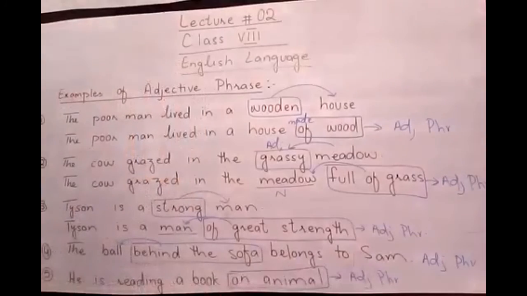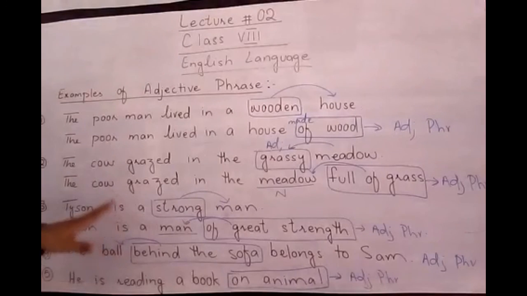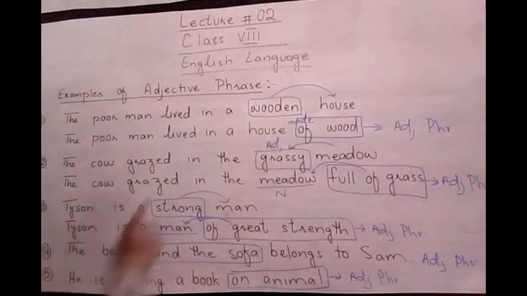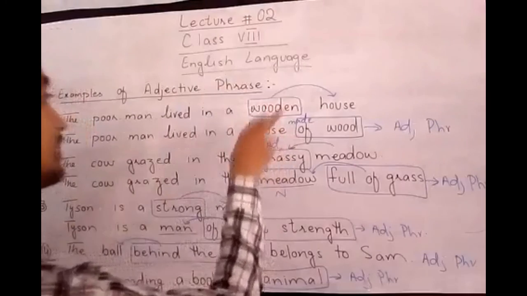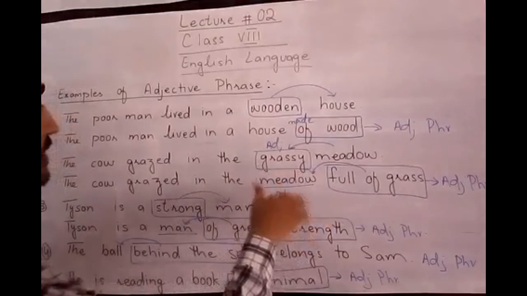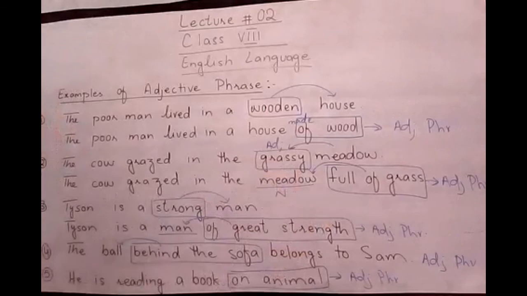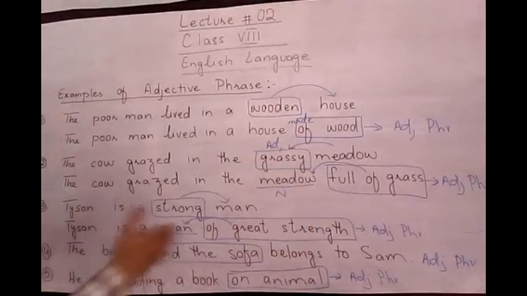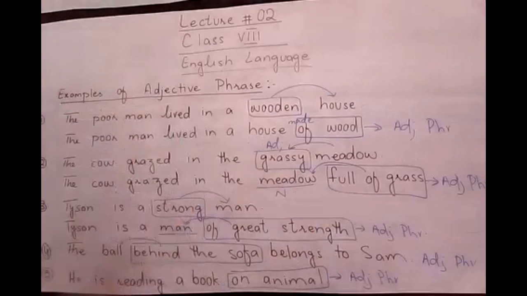Now I will discuss the positions of the adjective phrase, where it takes place in the sentence, and after position I will describe its kinds, what kind of adjective we use. And it is not important that if any adjective comes, it becomes an adjective phrase. An adjective phrase also plays the part of an adjective without any adjective word. Okay, but it acts like an adjective as I taught you in the definition.